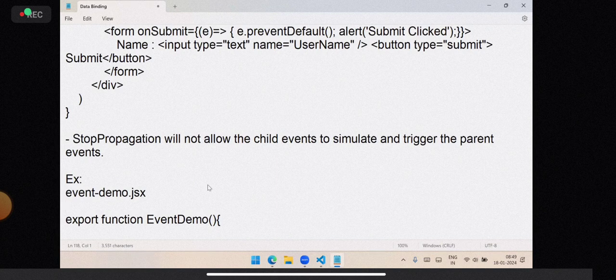That is stop propagation, right? That's an example for that. So these are all the basic things you should know about events: how the events are written, how the event arguments are passed, and how events prevent default and stop propagation.